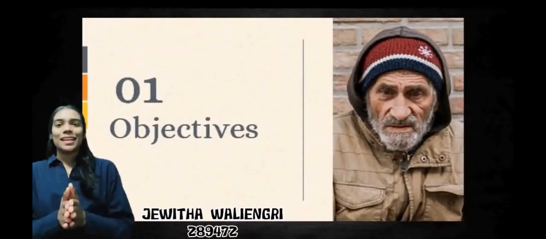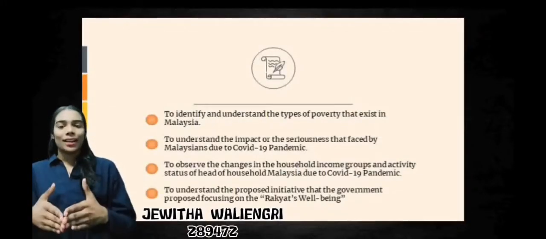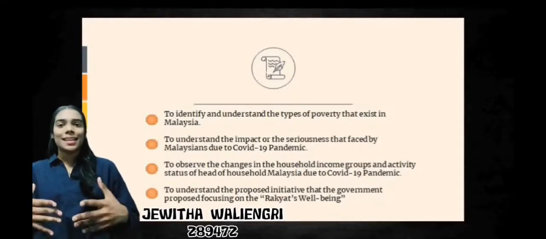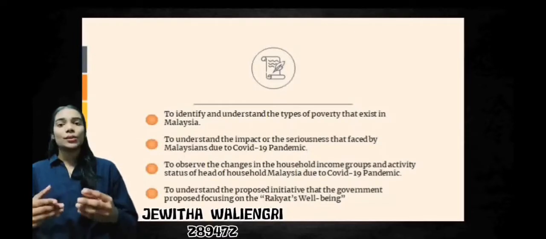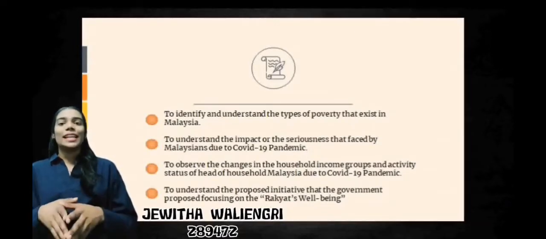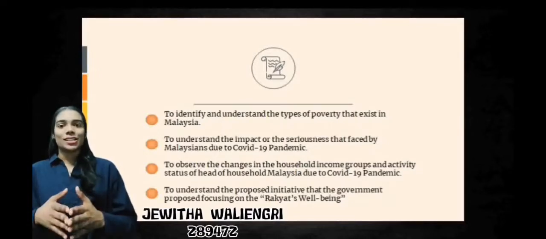So let me start by explaining the objective of the assignment. The first objective that we have is to identify and understand the types of poverty that exist in Malaysia. The second objective is to understand the impact or the seriousness that Malaysians face due to the COVID-19 pandemic. The third objective is to observe the changes in household income groups and activity status of the head of household in Malaysia due to COVID-19 pandemic. And the fourth one is to understand the initiative the government proposed focusing on rakyat's well-being.